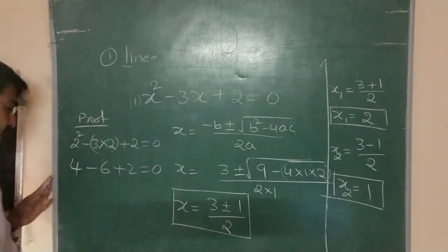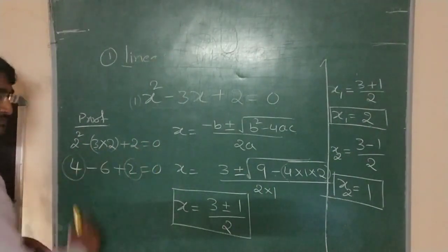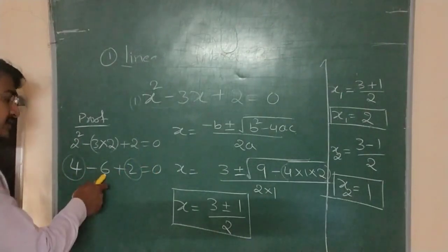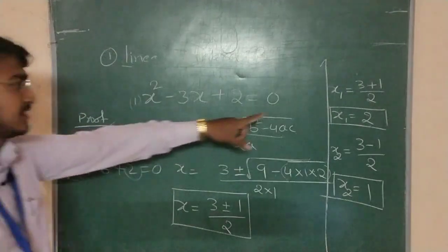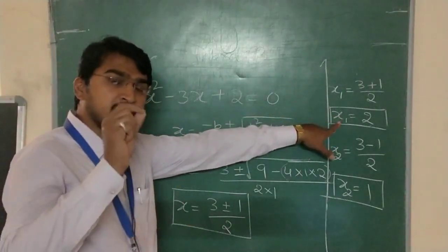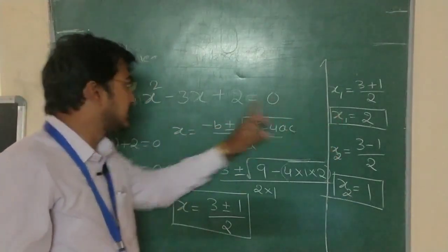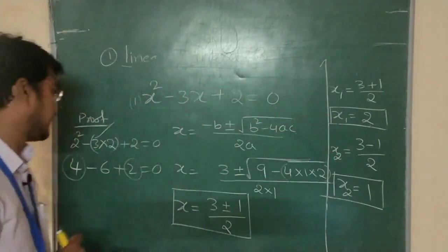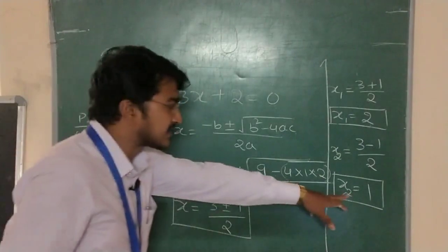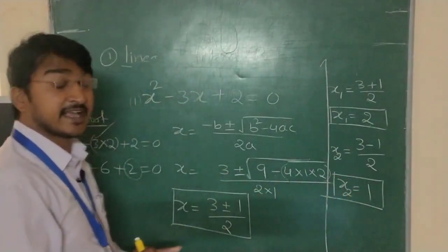Plus 4 plus 2 is plus 6, and minus 6 gets cancelled. So it is satisfied, right? By putting x is equals to 2, this equation is satisfied. So that is one solution. Next, now put the x value 1. How does it become?